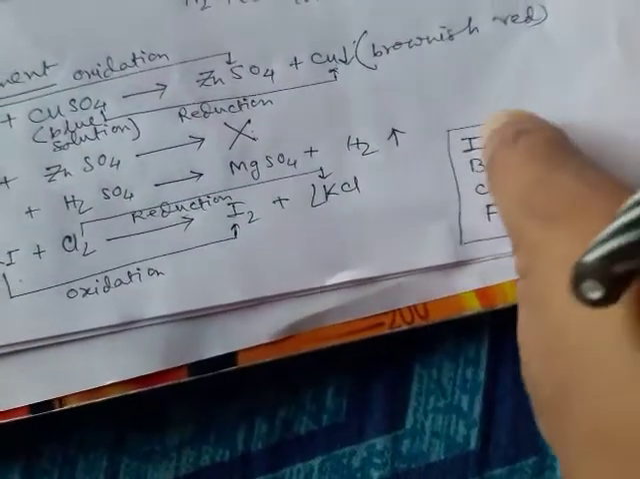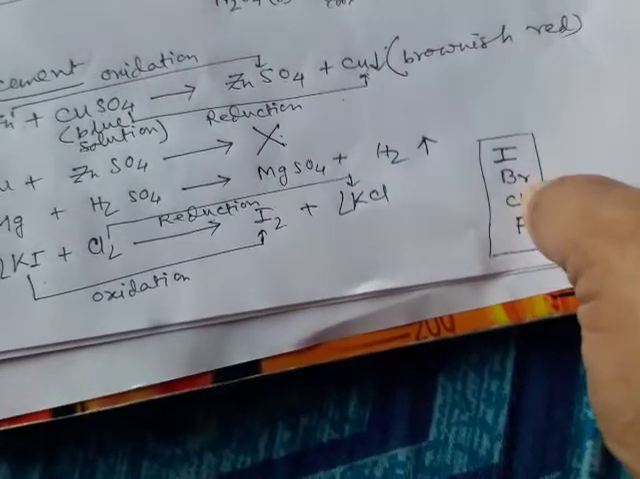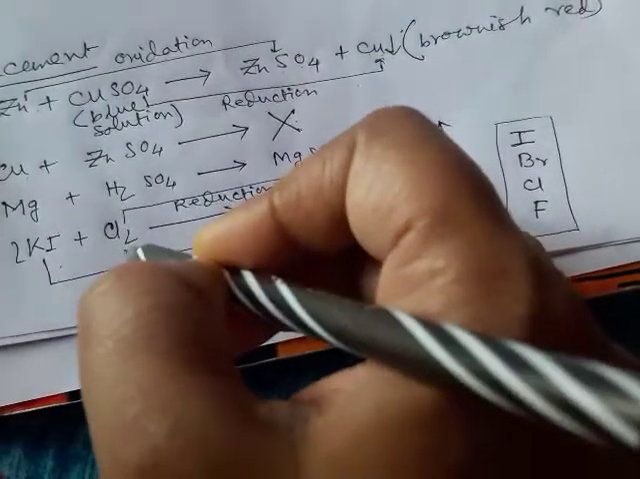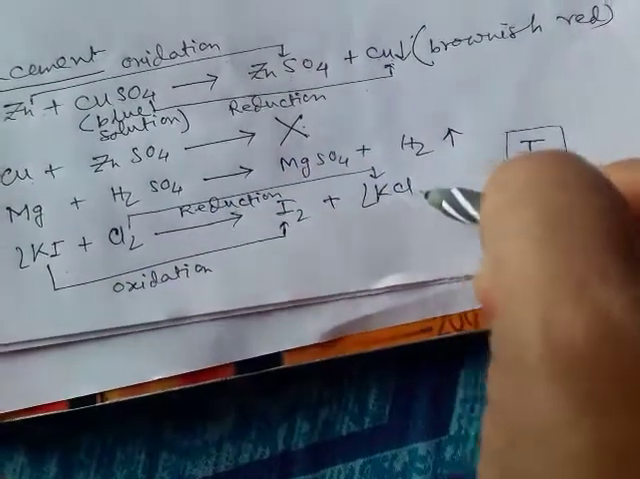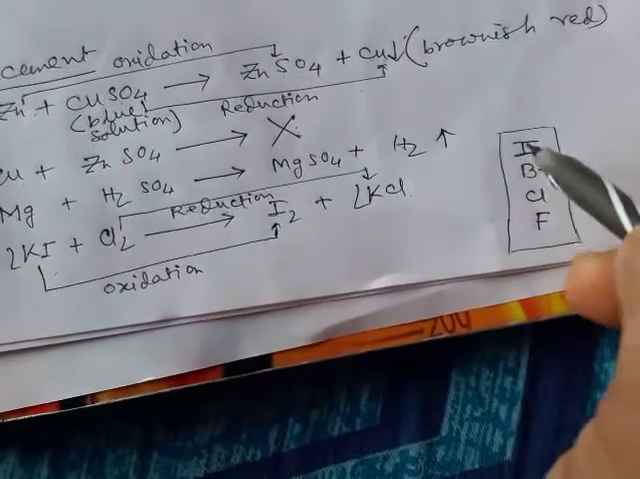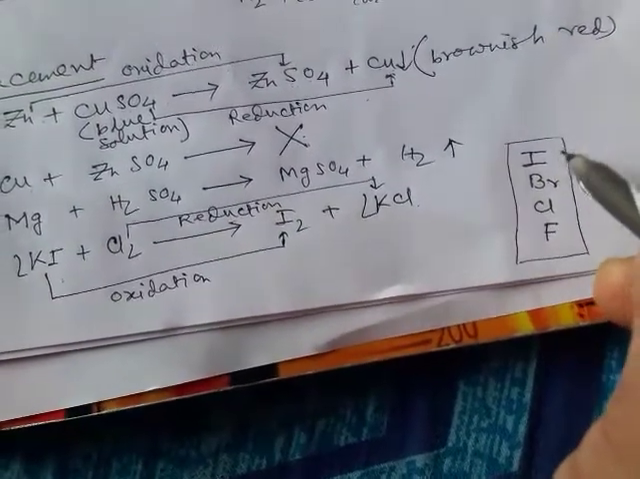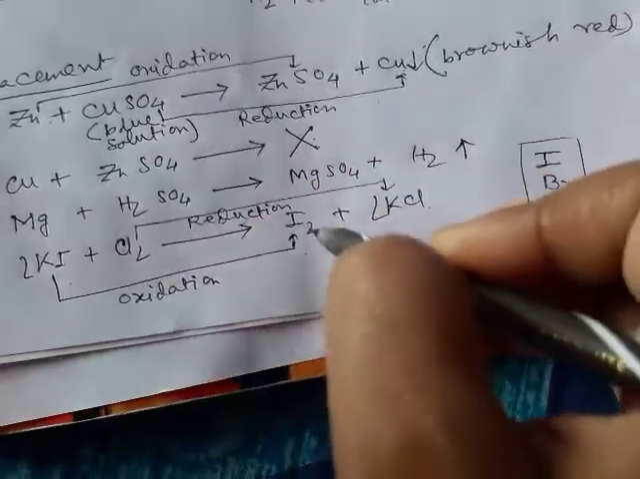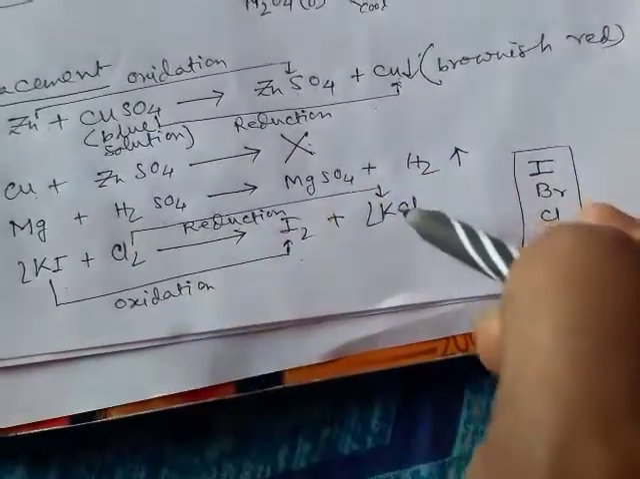Here chlorine is present below iodide, so chlorine will get reduced easily. Chlorine will be reduced to potassium chloride, and iodide, being at the top of the series, will be oxidized to iodine. So iodide to iodine is oxidation, and chlorine to chloride is reduction.